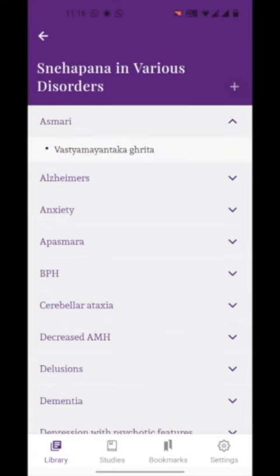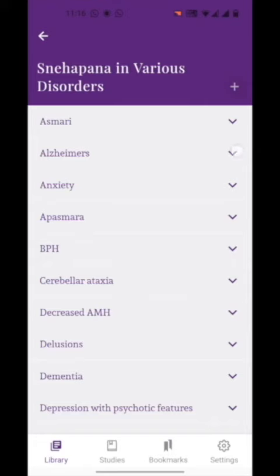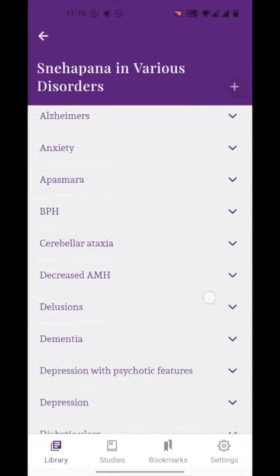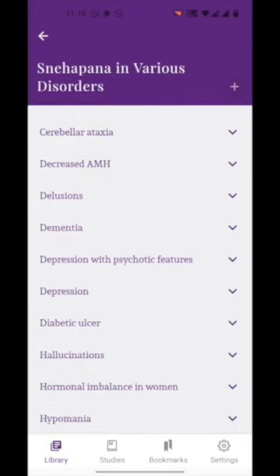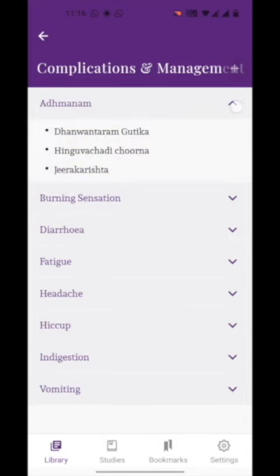For example, which type of Avagaha to be used in Ashmari, what type of Kayaseka is to be done in various neurological disorders are dealt in detail and also explained. When we deal with the section complications and management, the most probable clinical complications we come across while doing such procedures are explained along with their management.